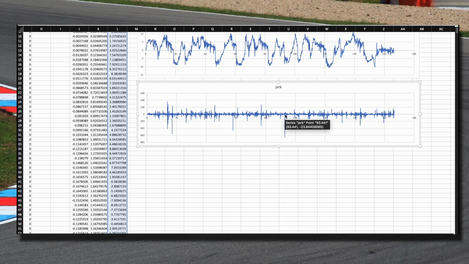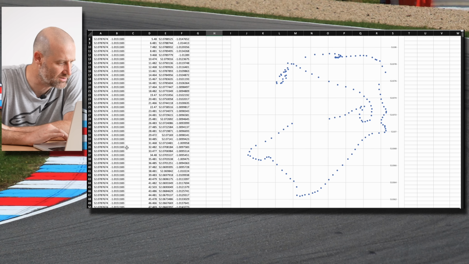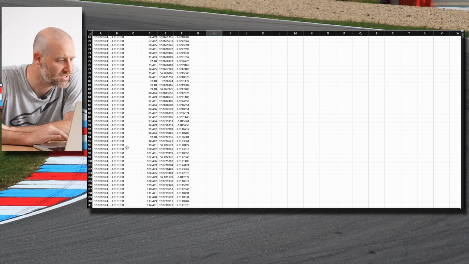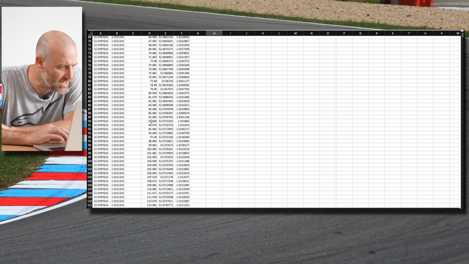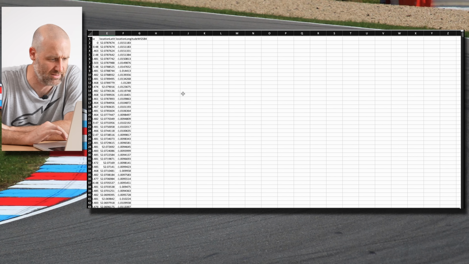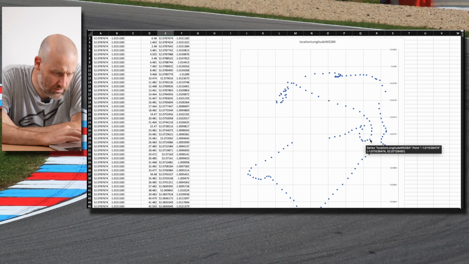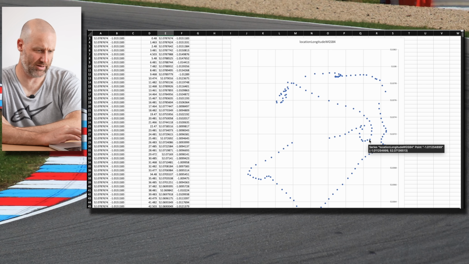You know what? Let's see if we can match that back to the GPS coordinates and work out what was happening. So that jerk came at 93.4 seconds into this data set. So if I go back to GPS and I come down, 93.4 seconds is here. And so that's when I'm at 52.7 and negative 1.01. I don't know if that's low enough resolution to be able to see it. That's it there. It's this part of the track.